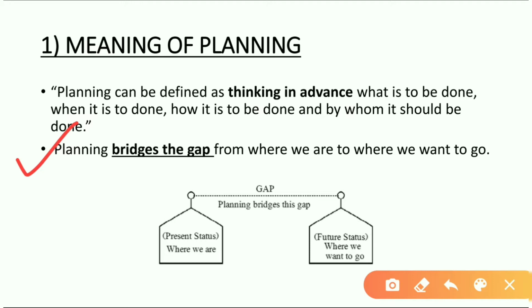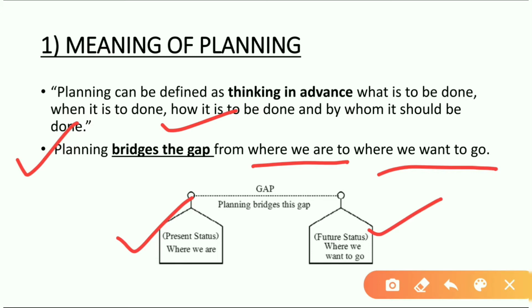Now, let us understand the meaning of planning in a different sense. Planning bridges the gap from where we are to where we want to go. It bridges the gap from where we are now to where we want to go in the future. It connects the 2 points. What are the 2 points? Our present status and our future status, means our present condition and our future condition.